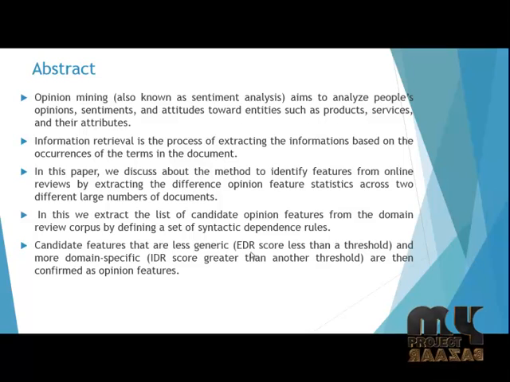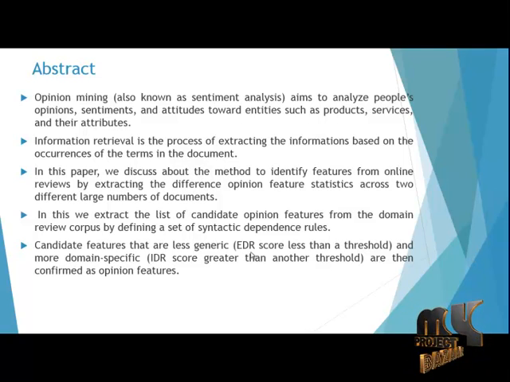One key finding of our work is the distributional structure of an opinion feature in a given domain-dependent review corpus. First, several syntactic dependency rules are used to generate a list of candidate features from a given domain review corpus, for example, cell phone or hotel reviews.